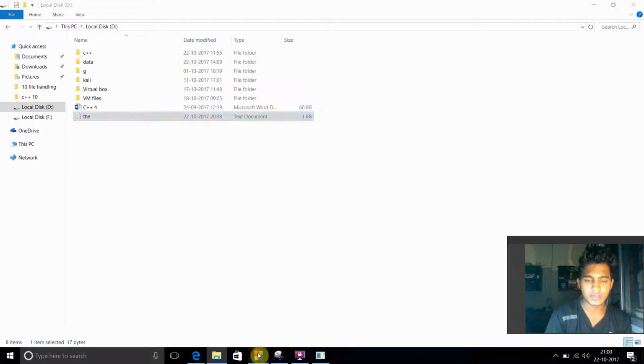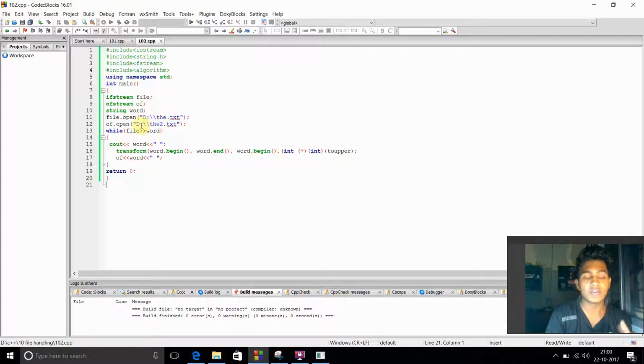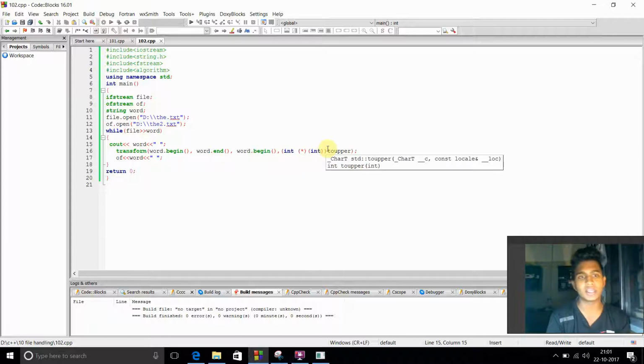When I compile this, it will create a new file named 2. File insertion of word means it will keep on inserting the word till the complete sentence in my first input file gets over, with the condition of transform. Its syntax is like this: it will start from the beginning of the word, go till the end, and convert each letter from lowercase to uppercase. I will help you by compiling this.